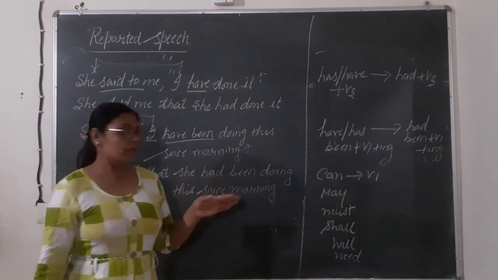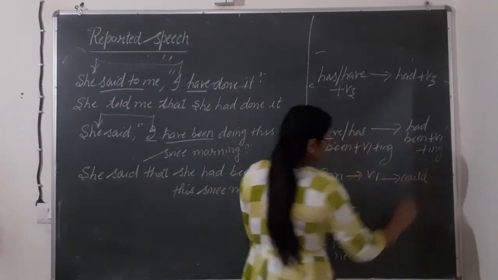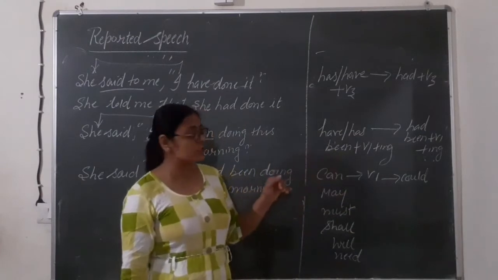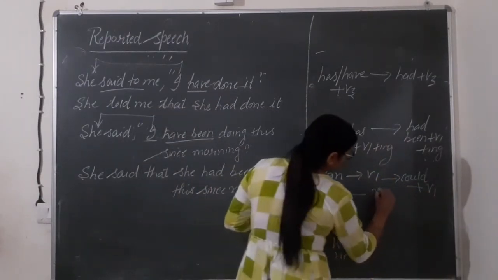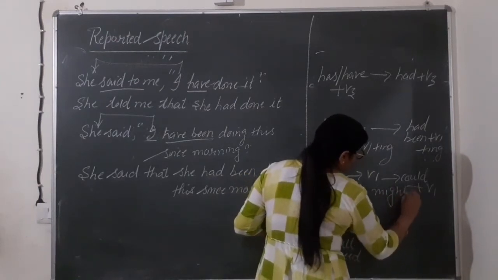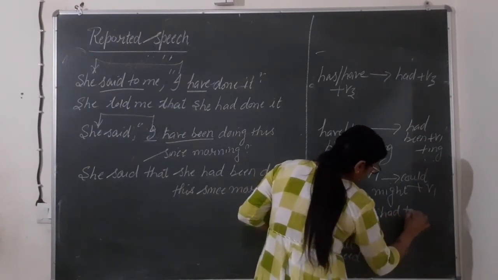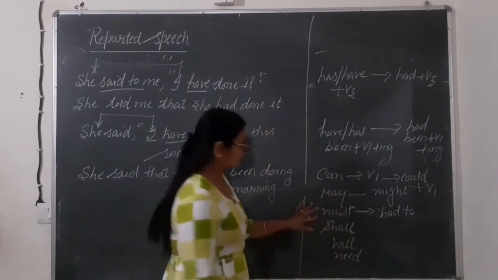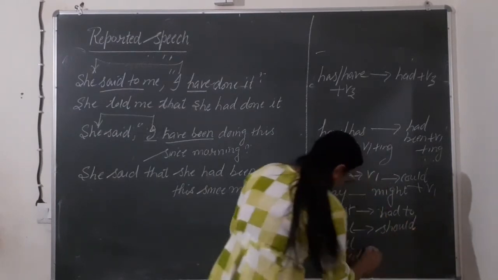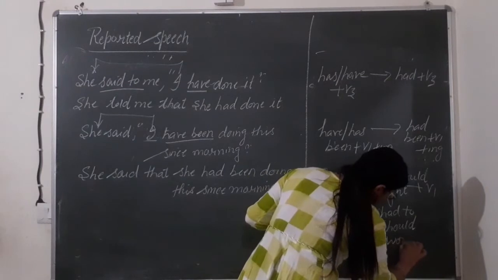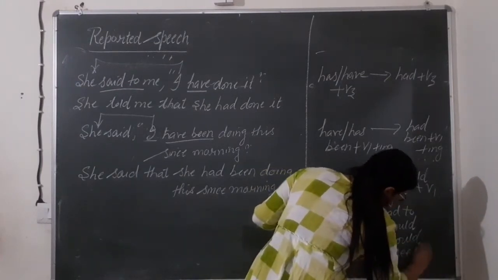How to change these? This can will be changed into could, but as we are using first form of the verb in the direct speech, first form will be used in indirect also. May will be changed into might, must will be changed into had to, shall will be changed into should, will be changed into would, and need will be need only.